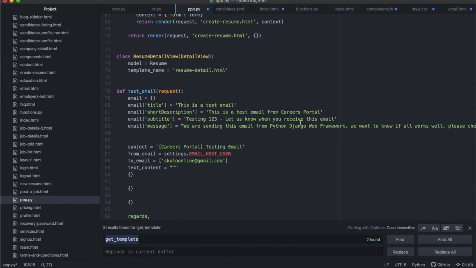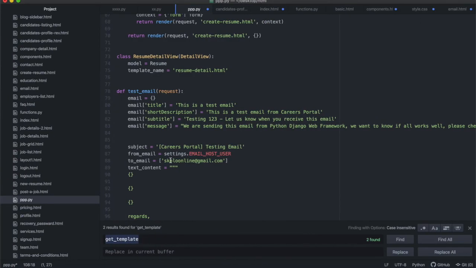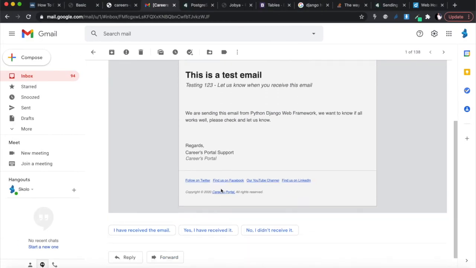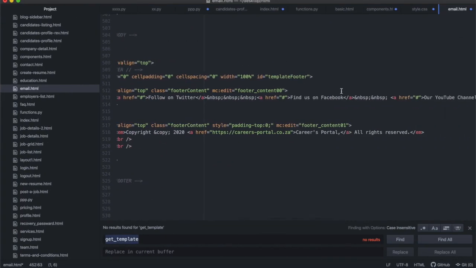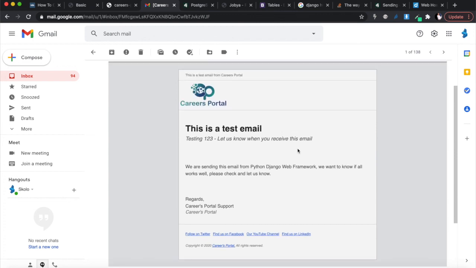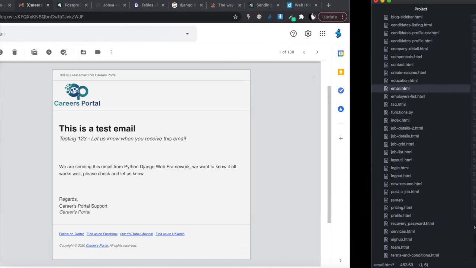We are sending this email from Python Django framework. We want to know all works well. Regards, careers portal. That's at the bottom there of my email.html. And at the bottom, you can then add your links, your LinkedIn, all your other social media. And this looks like a proper MailChimp email, right? I actually got this template from MailChimp. So you can get a proper MailChimp template and just style it yourself in your own HTML, write your own code in there.